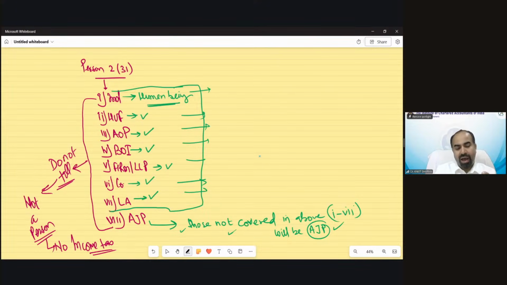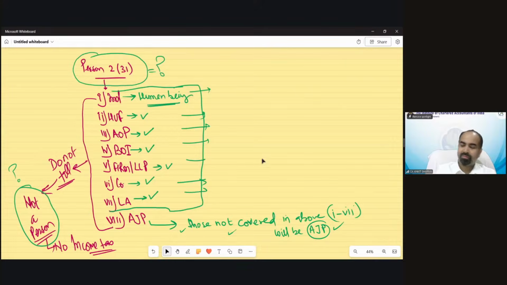So now I have one very simple question. Can anyone fall outside the definition of person? Anyone? Can anyone be not a person? Is it possible to avoid this definition or not? Sharin is saying no. Tiwari Radheshyam is saying no. Kuldeep is saying no. Kuldeep is saying no, I can fall in AJP.